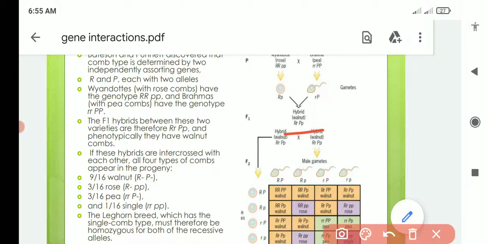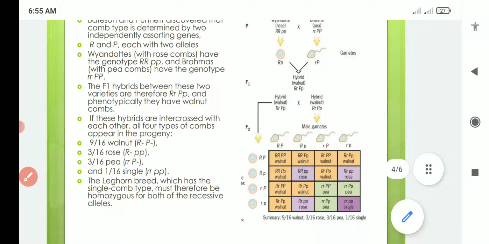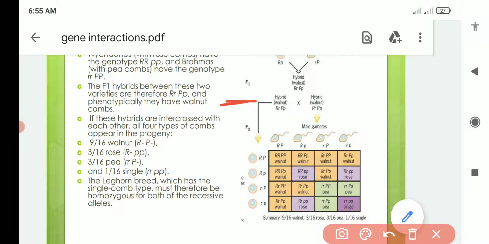So the typical dihybrid ratio we will observe in F2 is 9:3:3:1. Okay, how it will come we will see. So here you can see that we have the F1 population, and F1 is capital R, small r, capital P, small p. So we will self pollinate this individual, this F1 hybrid, and we all know that we will observe four types of gametes. So capital R, small r, capital P, small p, it will produce four types of gametes. How will it produce? We will take all possible combinations.